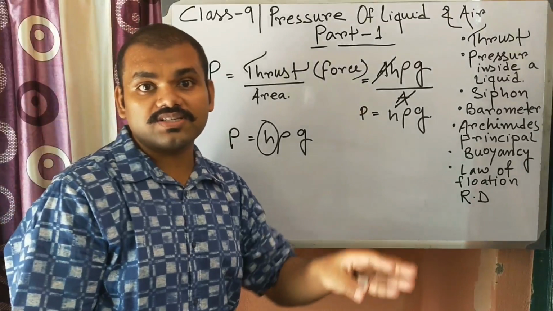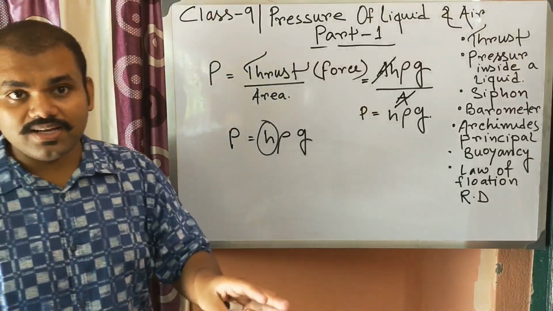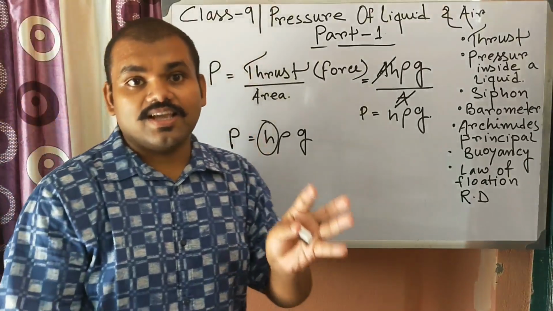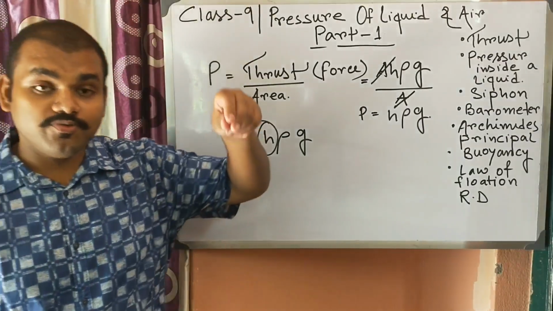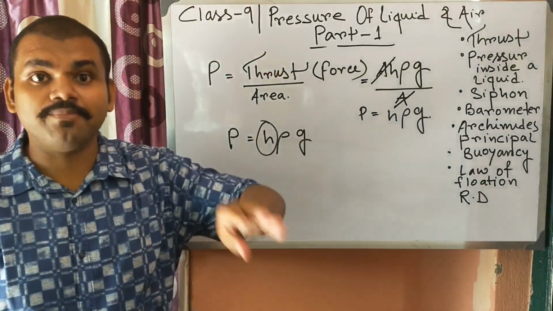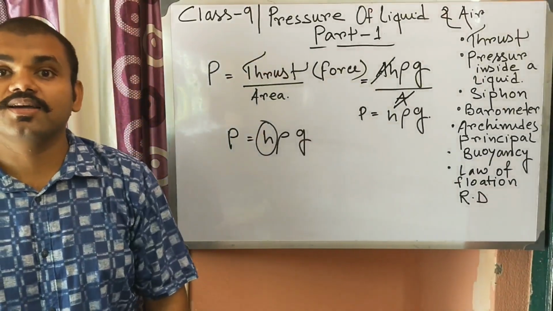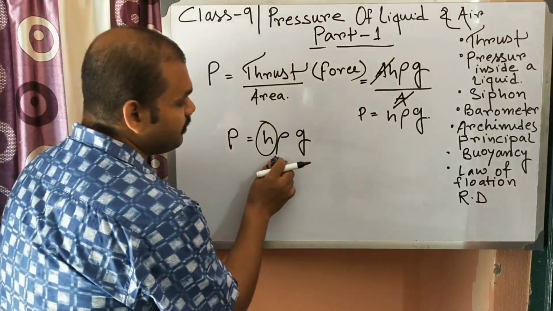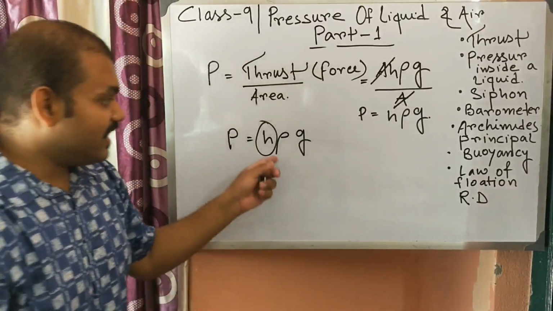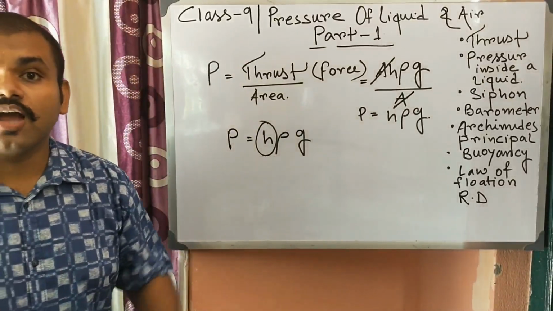Or you can conversely say that in mercury you will face 13.6 times more pressure if we go to the same depth in a mercury column. So it depends on density, and it also depends on height.